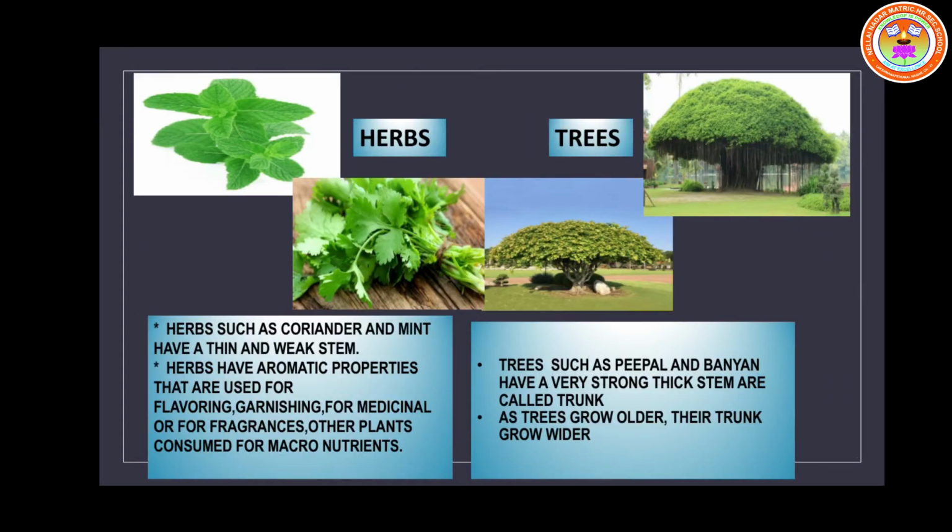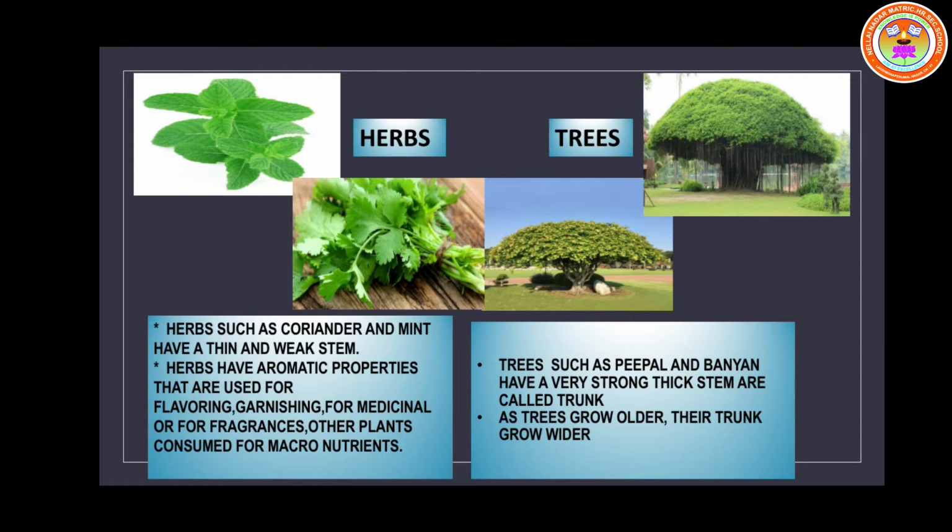Stem. Stem's main purpose is transportation of nutrients and water. The stem is the main part of the shoot system. It grows towards the sunlight.